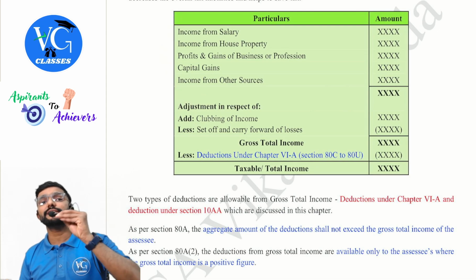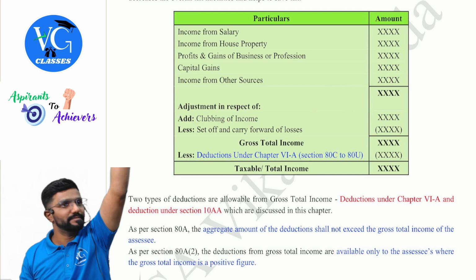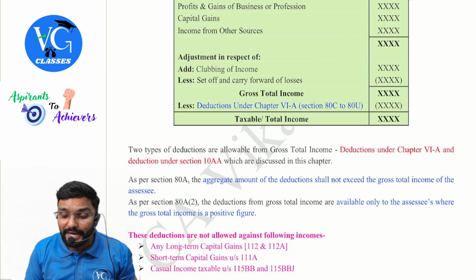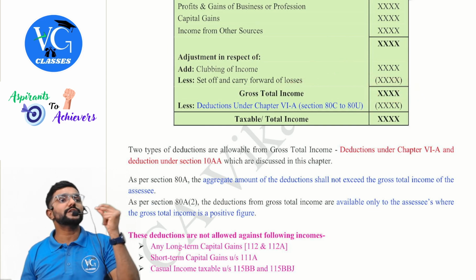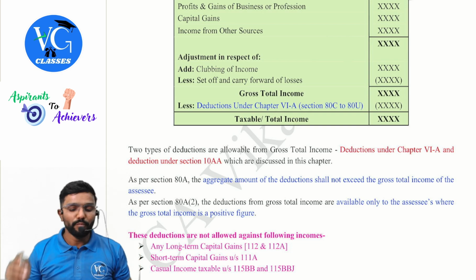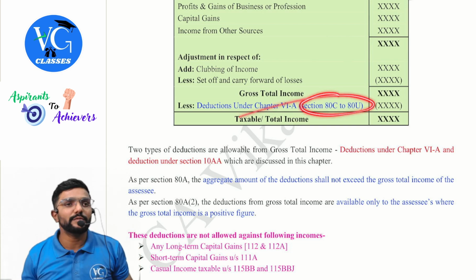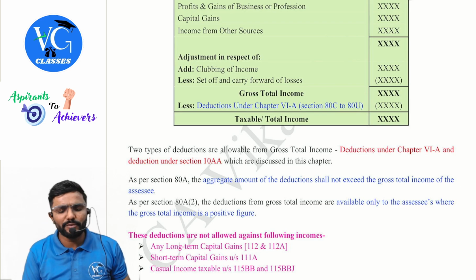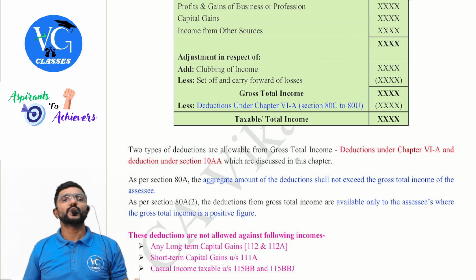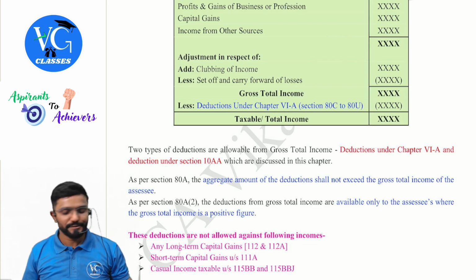Those are the expenses or deductions allowed only under that head. Clear? Whereas there are 2 sets of deductions which are claimed against gross total income. Which are those 2? Chapter 6A and 10AA. Both you can claim from gross total income, guys.